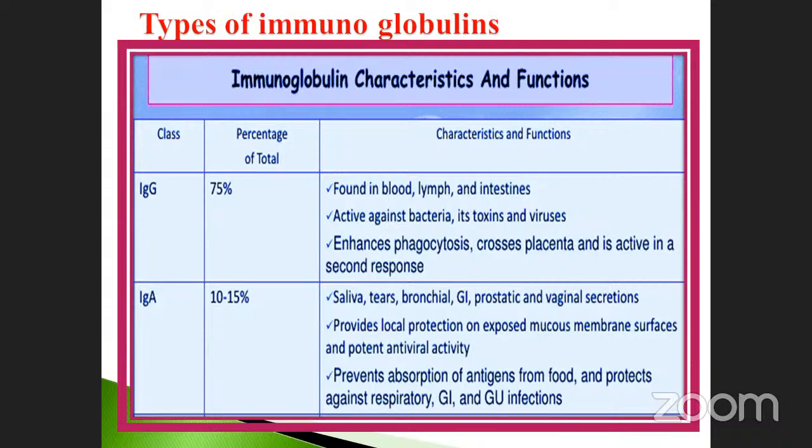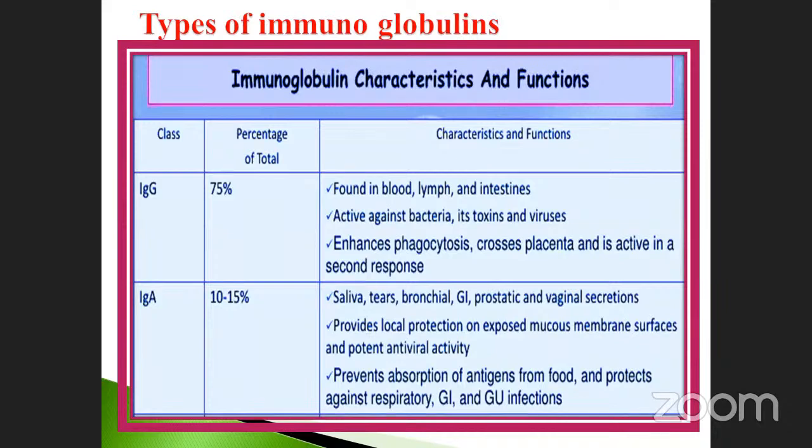Immunoglobulin G, 75%, present in blood, lymph, and intestines. What is the main activity? It is active against bacteria and virus. Okay, and also it is responsible for phagocytosis. It crosses the placenta, and it acts in the second response. Note it down. This is called the second response.